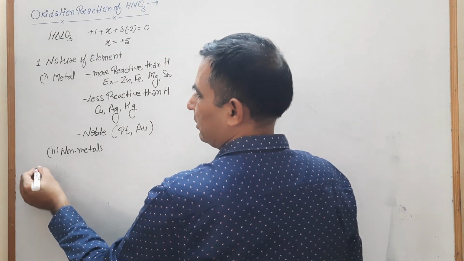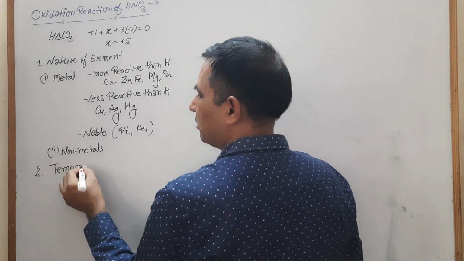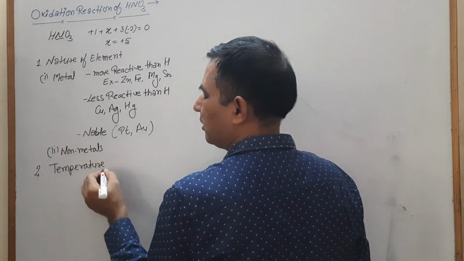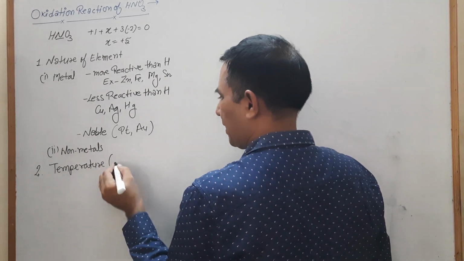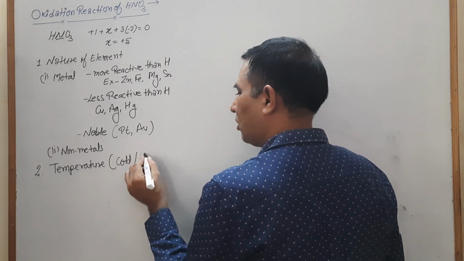Second, the product also depends on temperature. The solution may be cold or it may be hot.